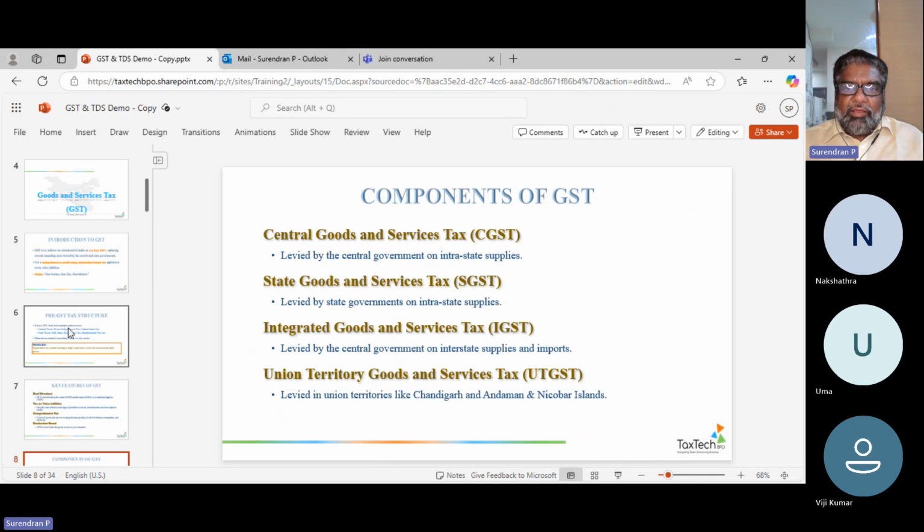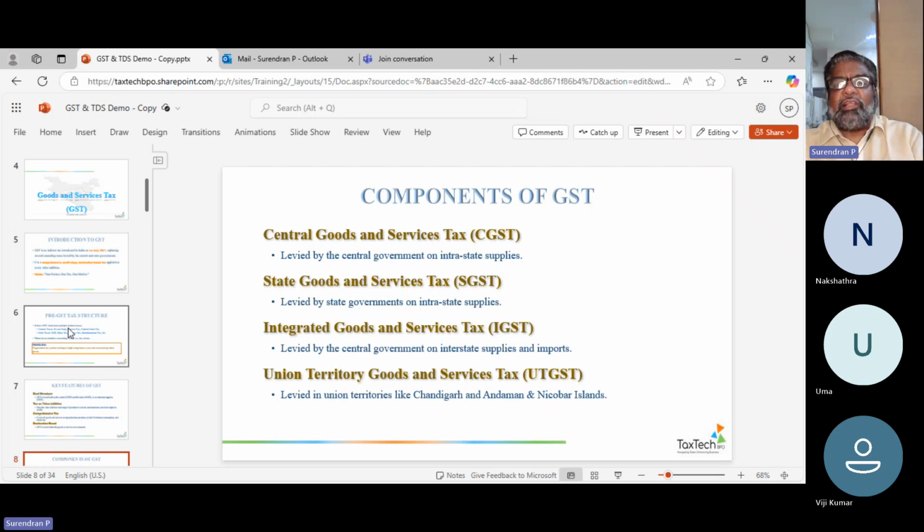In our course we will take you briefly through each of these lines. In the components of GST, you will understand CGST, the Central Goods and Services Tax, and SGST, the State Goods and Services Tax, and combined together you get the IGST. Then there is the Union Territory part: if you go to a Union Territory like Pondicherry, it becomes UTGST because it's separate there. These are very common terminologies which you will understand.